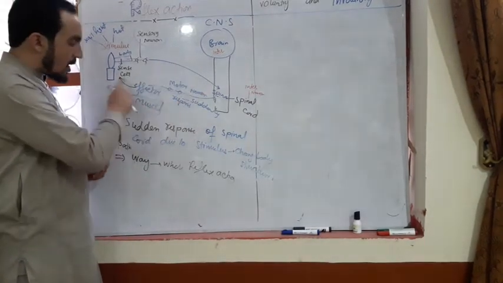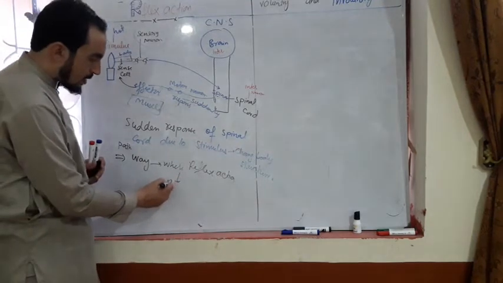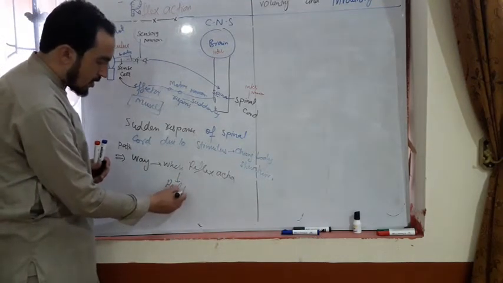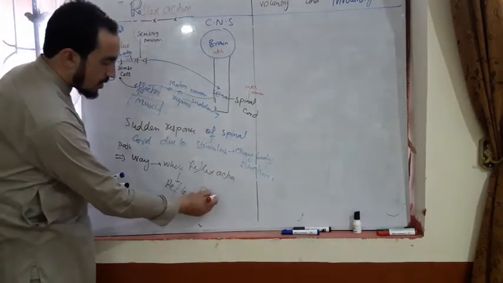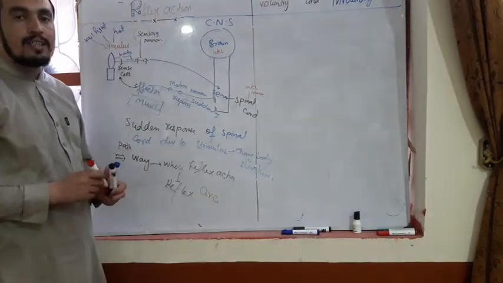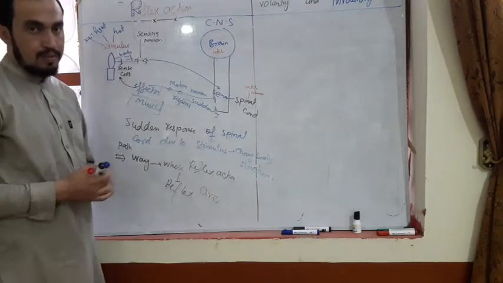This pathway is called reflex arc. And this action is called reflex action.